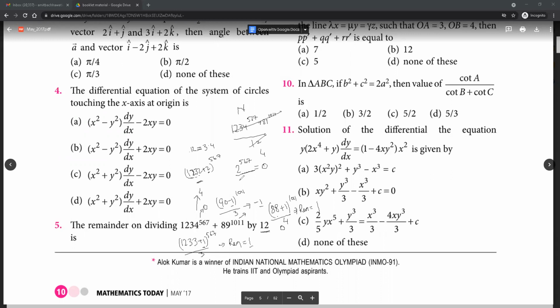I hope everyone is able to understand this part. Yes sir. So in this we will make a binomial of 1, 2, 3, 2 plus 2. And what about 89? In 89 obviously we will construct a binomial of 88 plus 1, because 88 is divisible by 4. So all terms containing 88 would be divisible by 4. The only term that was doubtful is 1, and 1 indeed when divided by 4 will leave the remainder as 1. This is clear to everyone, right? Yes, sir. So the final remainder of this question will turn out to be 1.